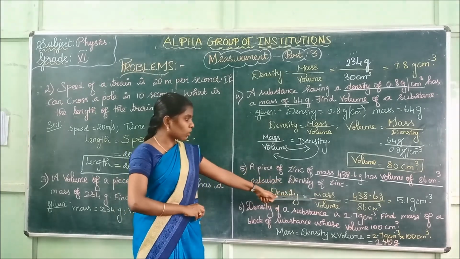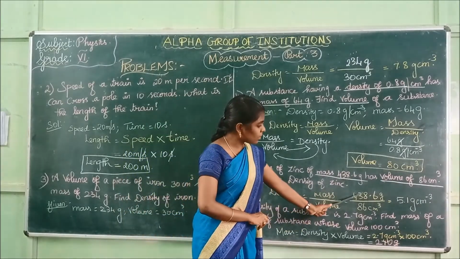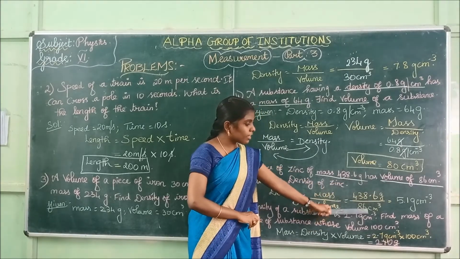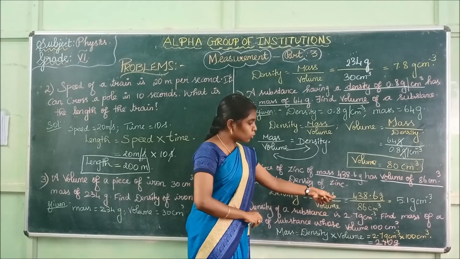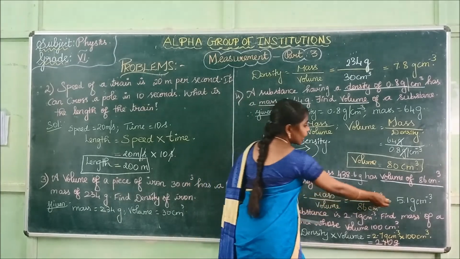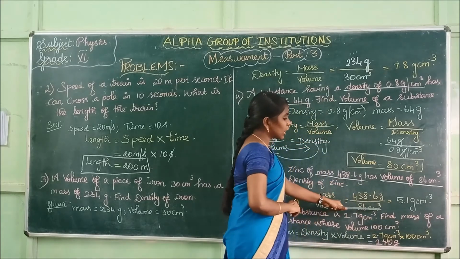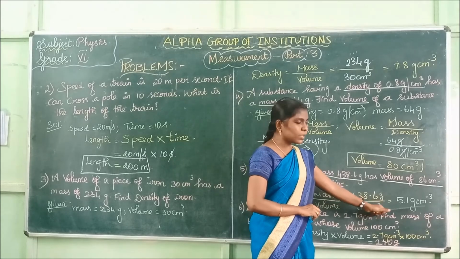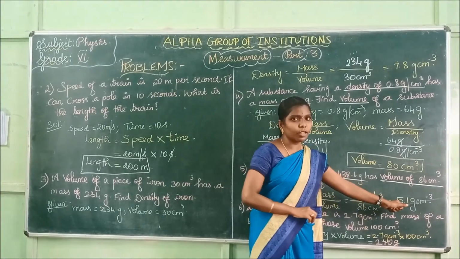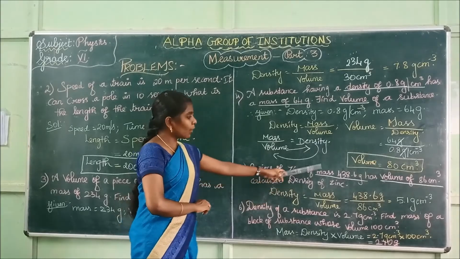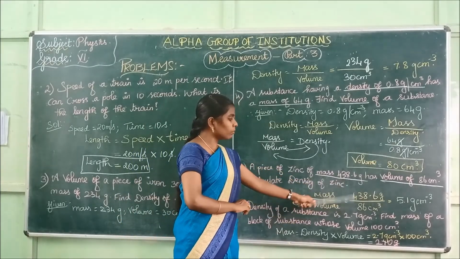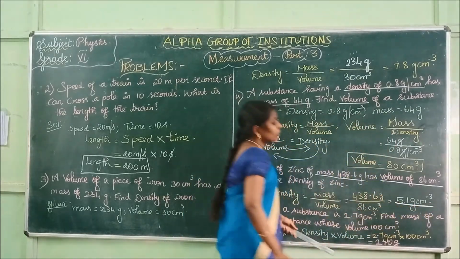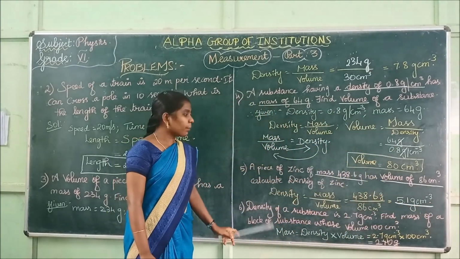What is the value for mass? 438.6 gram. What is the value for volume? 86 centimeter cube. If you divide these two, the answer is 5.1. If this plus 3 goes to the denominator, it becomes minus 3. 5.1 gram centimeter power minus 3 is your answer. We are substituting the value of mass and the value of volume, dividing these two and writing the values. 5.1 gram centimeter power minus 3 is your answer.